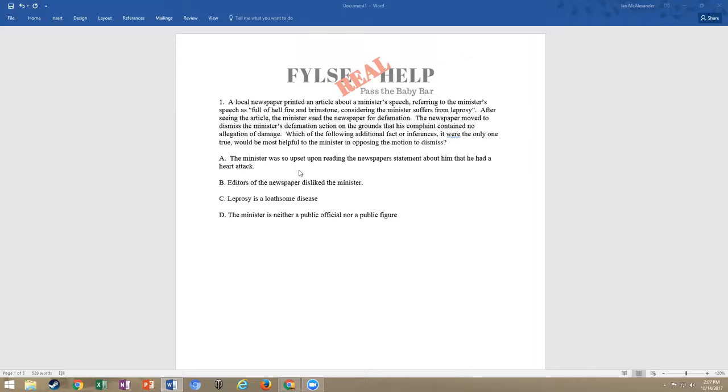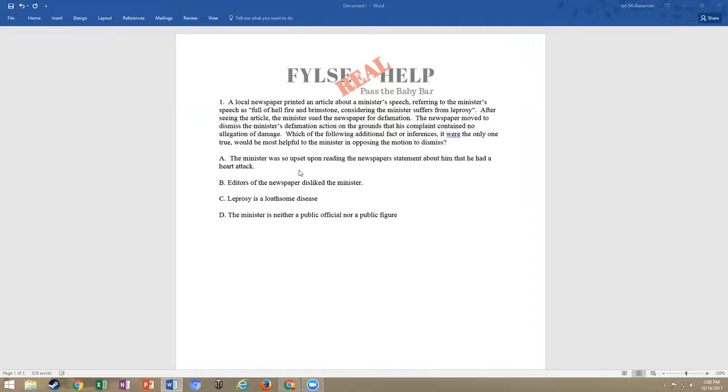So let's go straight to the question. Which of the following additional facts or inferences, if it were the only one true, would be most helpful to the minister in opposing the motion to dismiss? So we know that the newspaper moved to dismiss the minister's defamation action. So the minister's bringing a defamation action. We know that you have to have a defamatory statement of and concerning the plaintiff communicated, which causes damages, right? We know that from our first and second series.